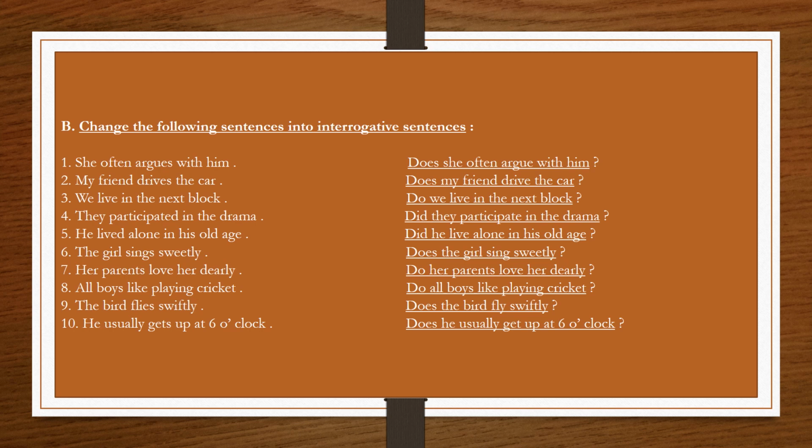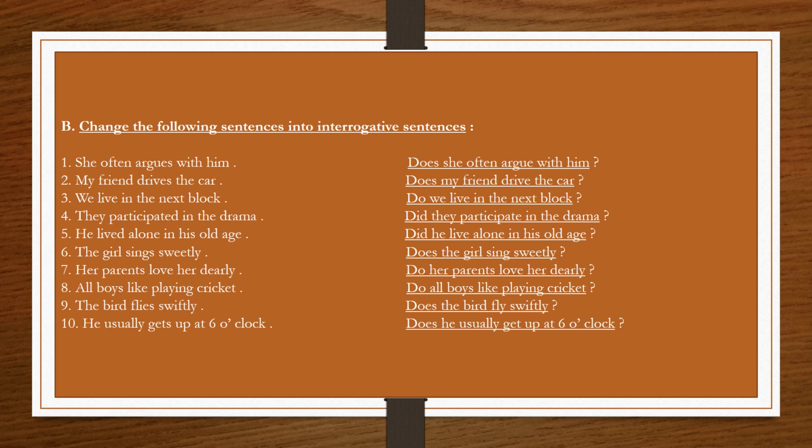Question mark. Second, my friend drives the car. My friend is the subject which is singular and drives is the verb. The base form of the verb drives is drive. So the question is, does my friend drive the car?